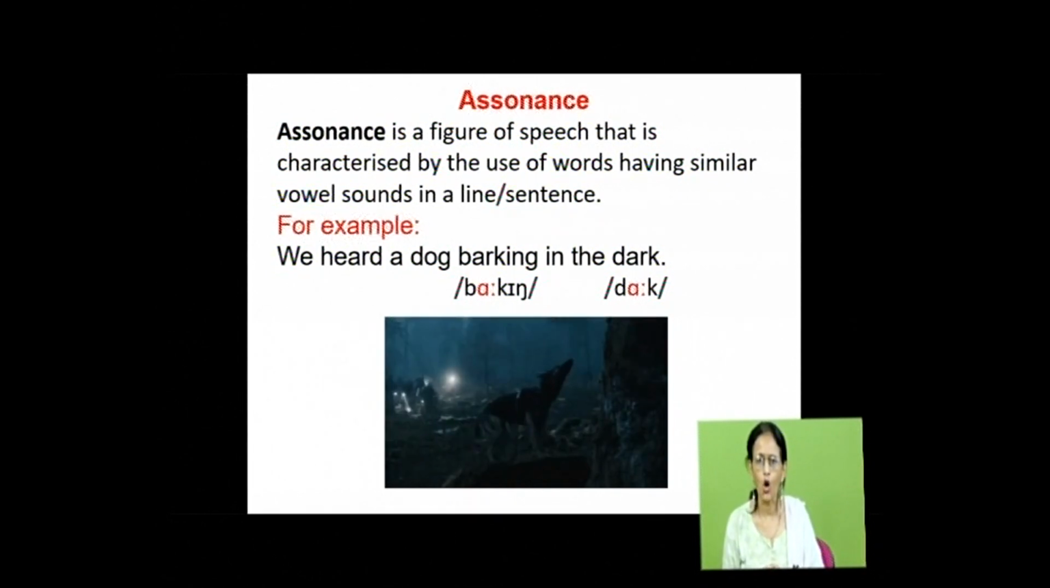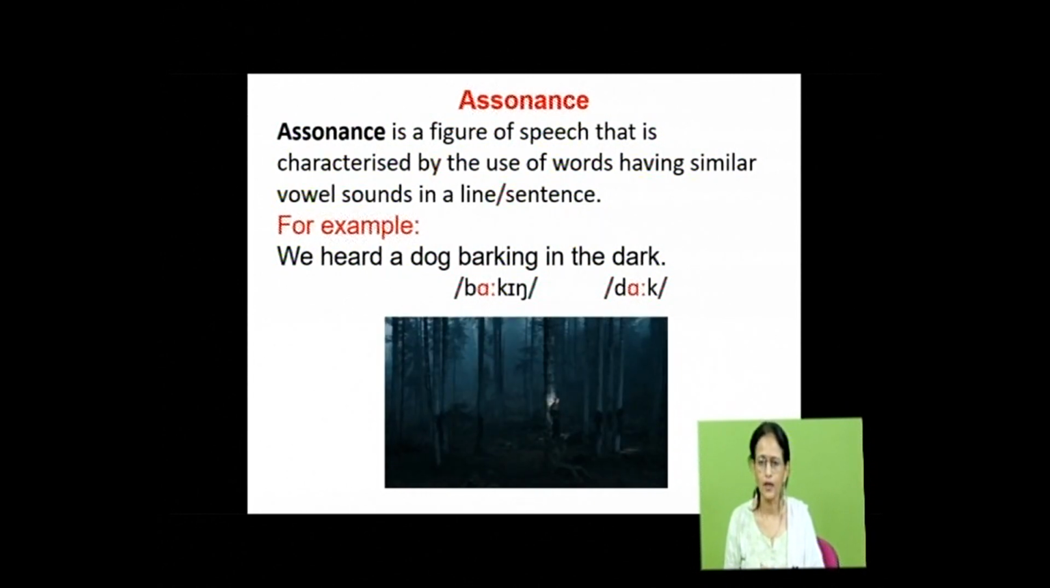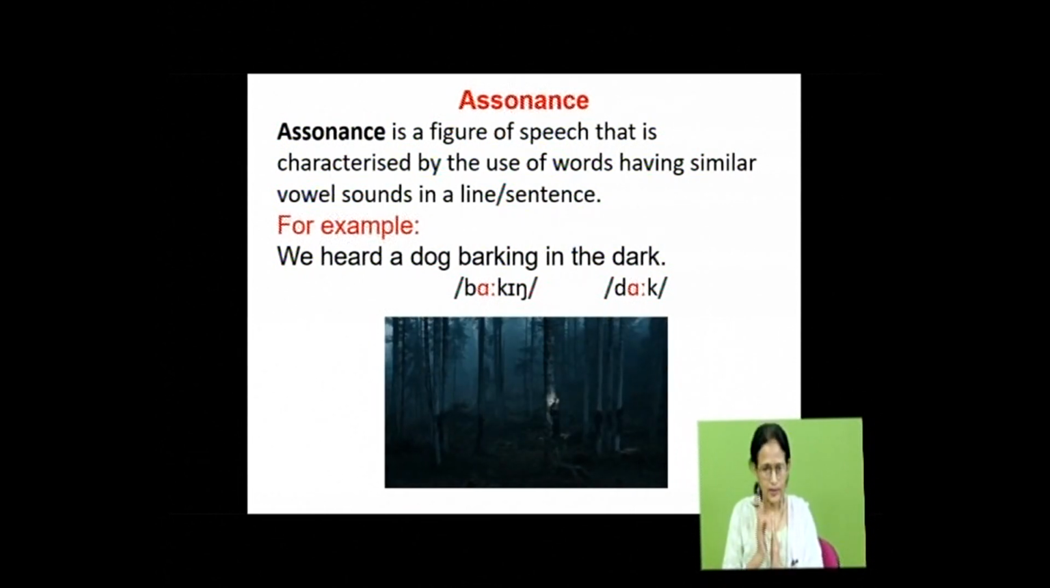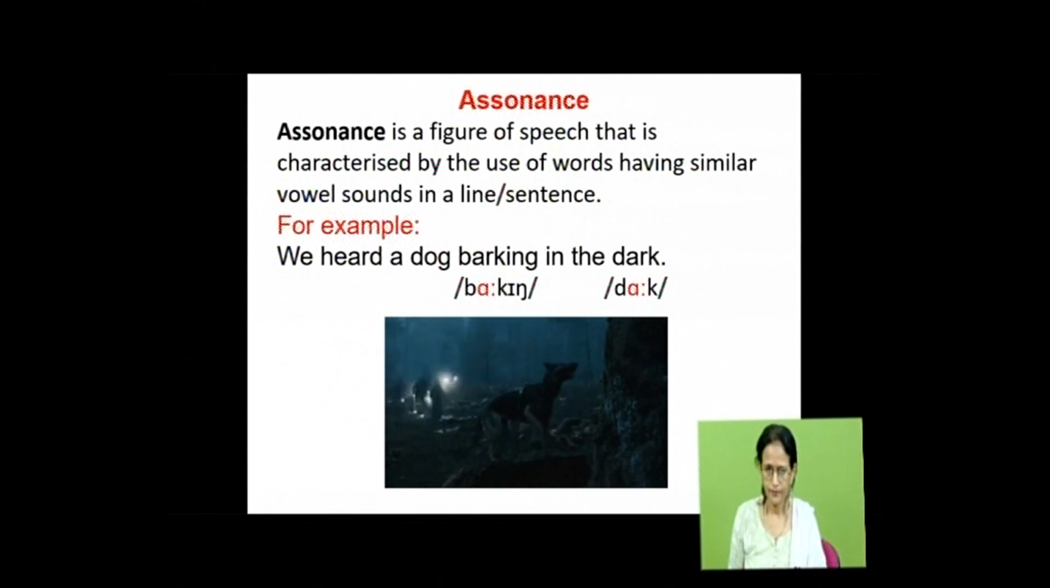We heard a dog barking in the dark. See, in barking and dark, the vowel sound ah has been repeated. The long vowel sound ah. Okay. So, this is assonance. When there is repetition of consonant sounds, it's alliteration. Repetition of vowel sounds is assonance.